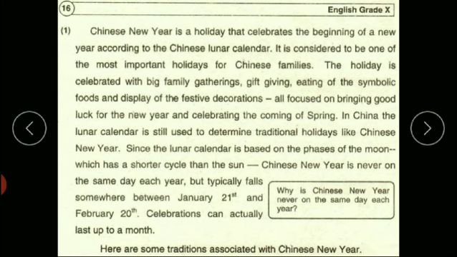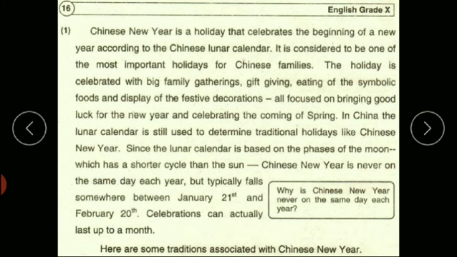So let's do the explanation of the paragraph. Chinese New Year is the Chinese festival that celebrates the beginning of a new year on the lunar calendar. So Chinese follow the lunar calendar and their new year starts on sighting of the moon. And Chinese New Year is observed as a holiday, and it is considered to be one of the most important holidays for Chinese family.